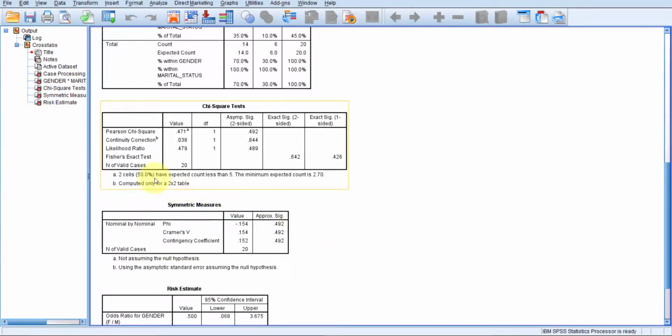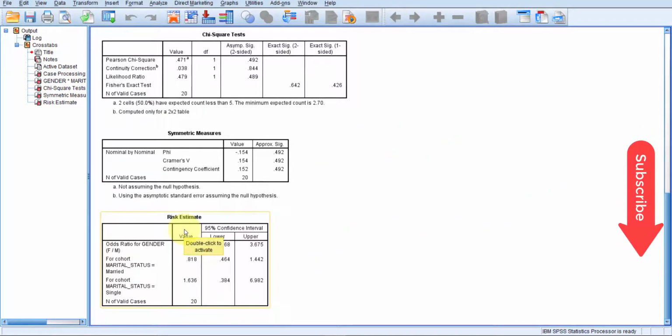So if this type of message is shown below the chi-square test table, then you would present the Cramer's V significance value as the p-value instead of the chi-square significance value.